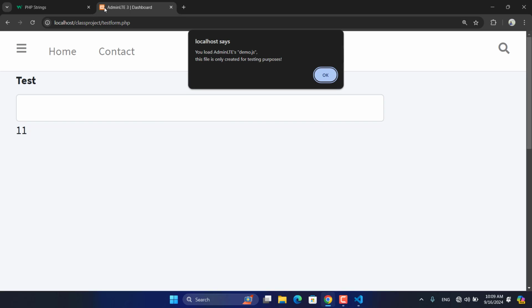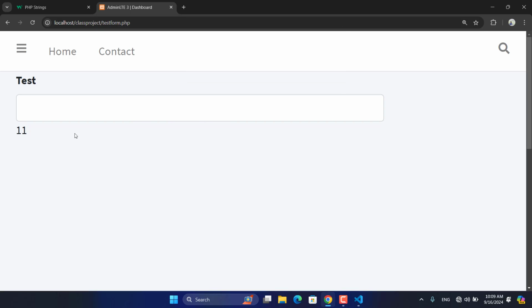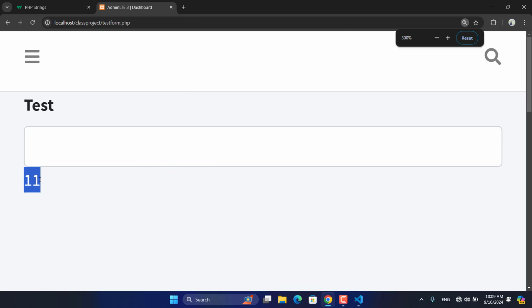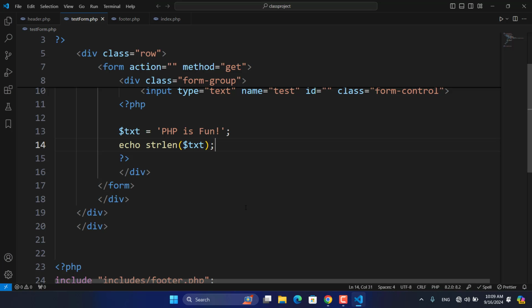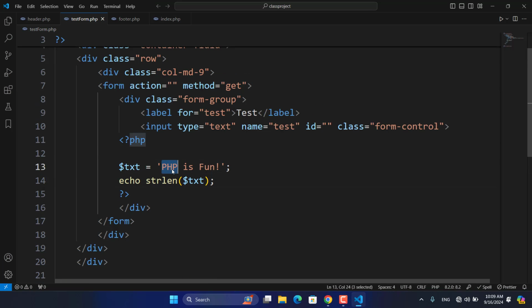We need to open our form. Now it says that our txt variable has a length of 11. Why 11? There is PHP's 3 characters and then a space, then "is", then a space, then "fun", then the exclamation mark. In total there are 11 characters.